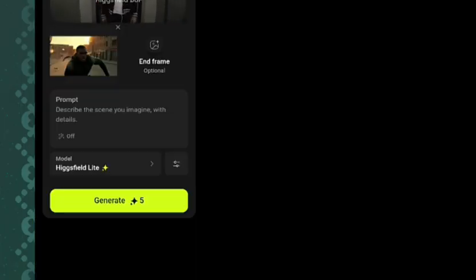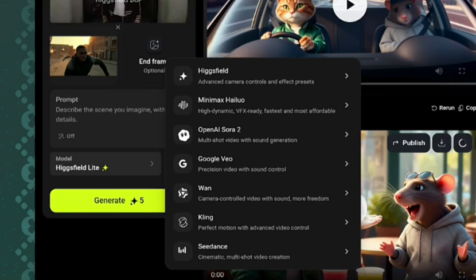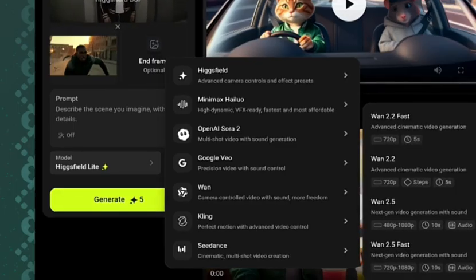After you put your prompt here, the next thing you are going to do is to select the model here. You click on model. When you click on model, it has different types of models. You are going to see VEO, OpenAI, Sora, you are going to see different types of it. But for me, I use Wan. You click on Wan, and I use 2.5, this one you are seeing right here.